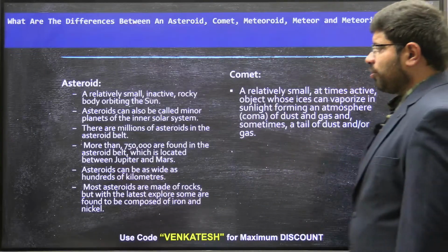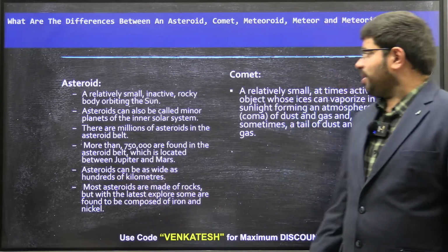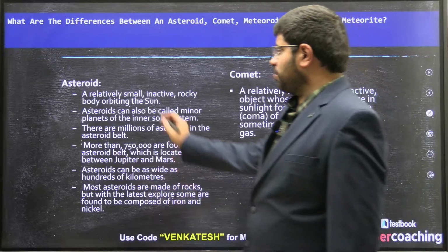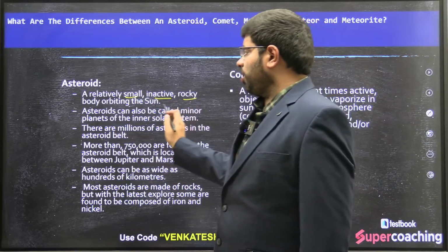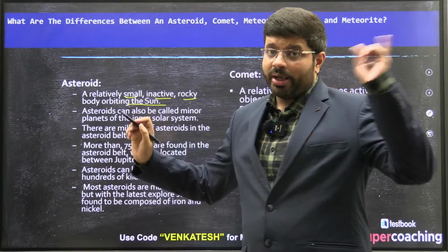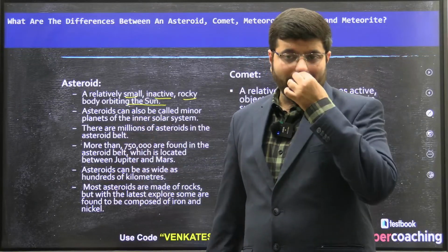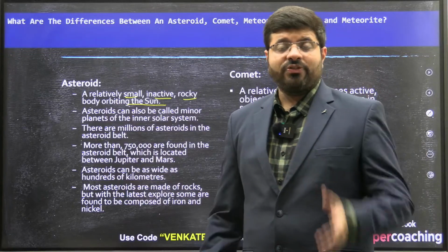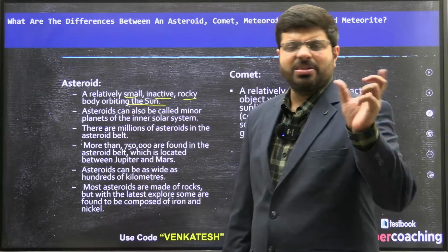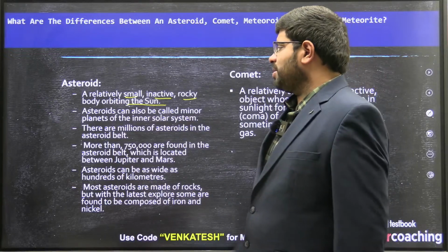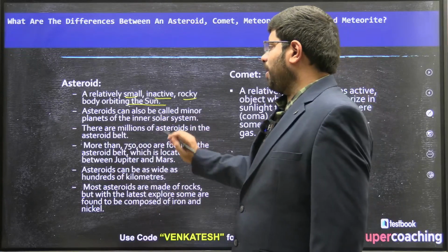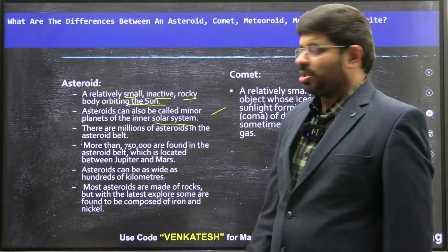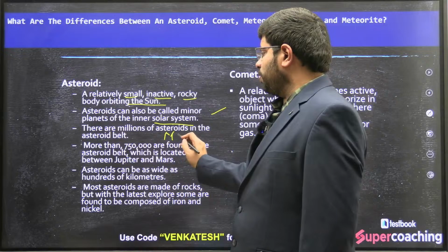As I told you, what are asteroids and what is the difference between asteroids and comets? Asteroids are small, inactive rocky bodies orbiting the sun, whereas meteoroids need not be orbiting the sun, or they might not have a consistency in their orbit. They can flow in between as well. That is the major difference. Then you can see that some of the asteroids can be called minor planets of the inner solar system. There are millions of asteroids in the asteroid belt between Mars and Jupiter.